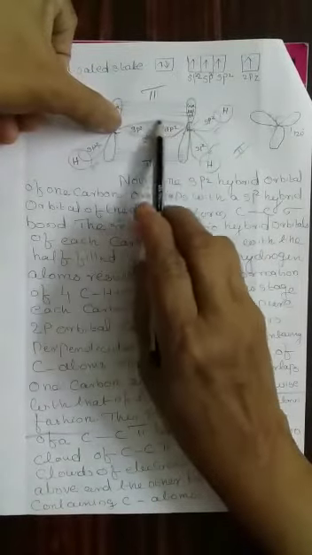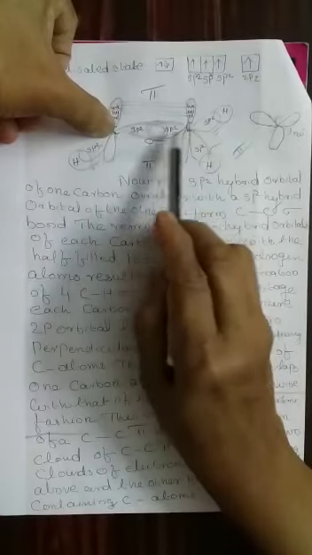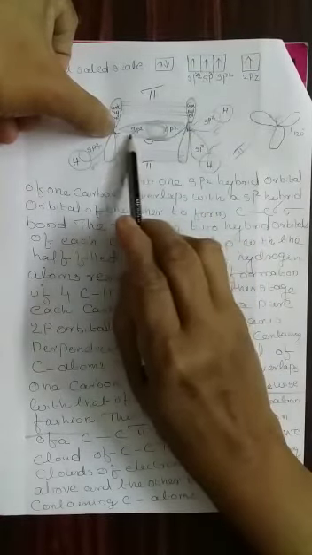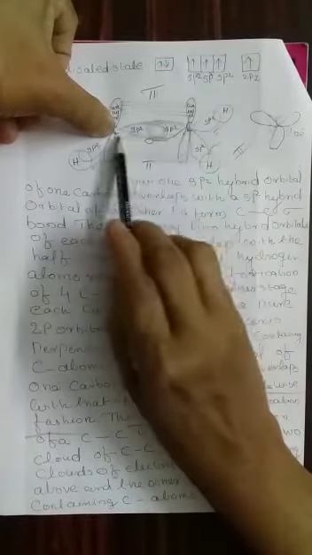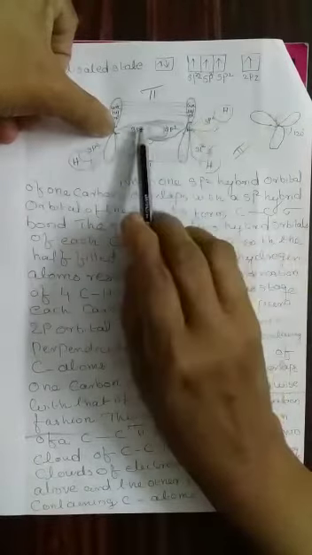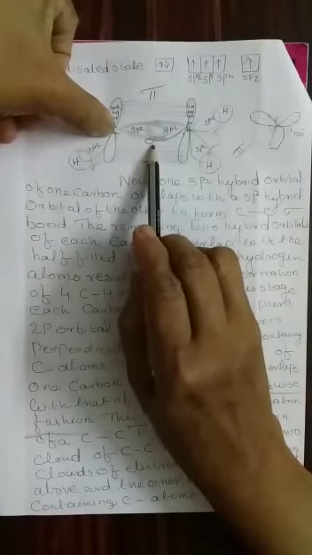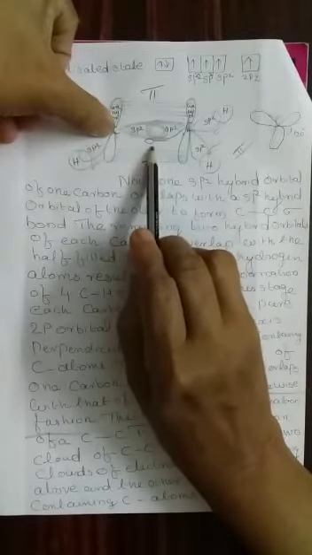What happens is a head-on overlap between this carbon atom and this carbon atom, where one sp2 hybrid orbital of each carbon atom overlaps head-on. Any head-on overlap results in the formation of a sigma bond. Now, one sigma bond between carbon and carbon.